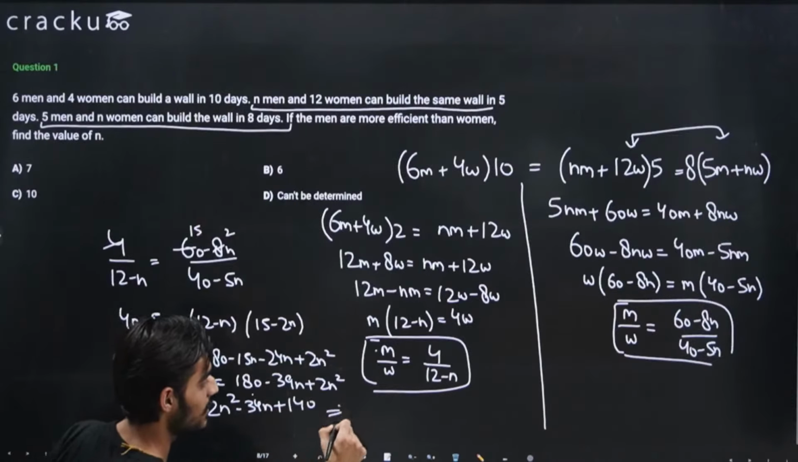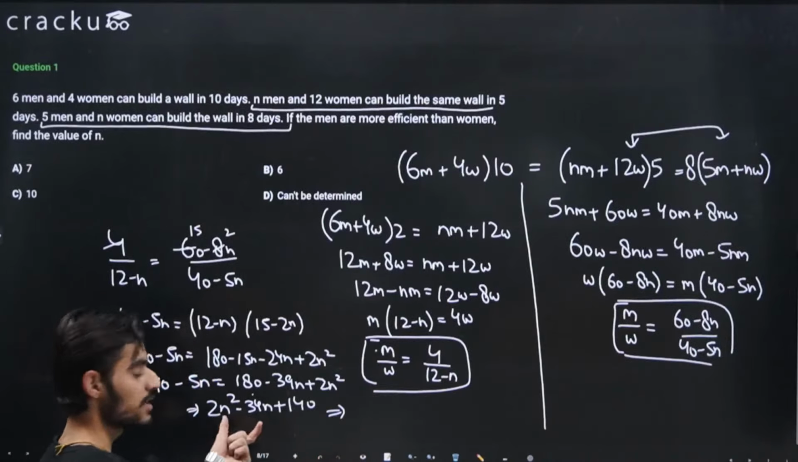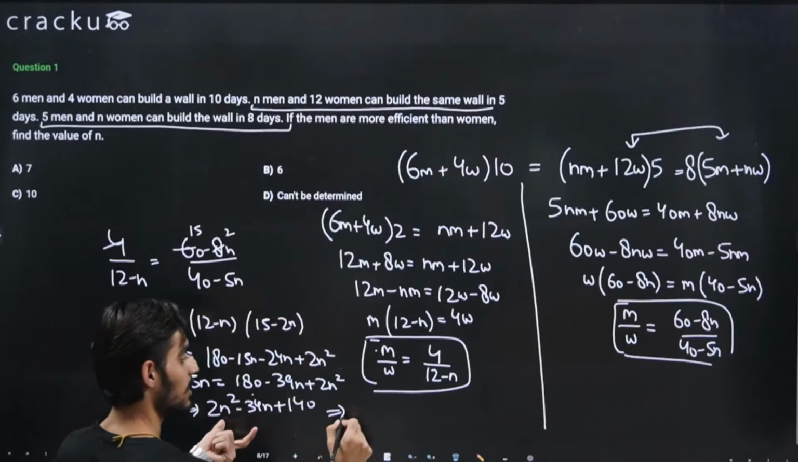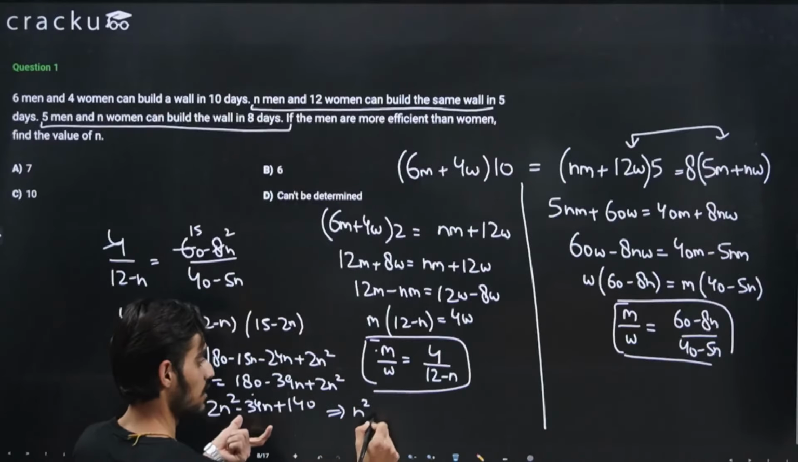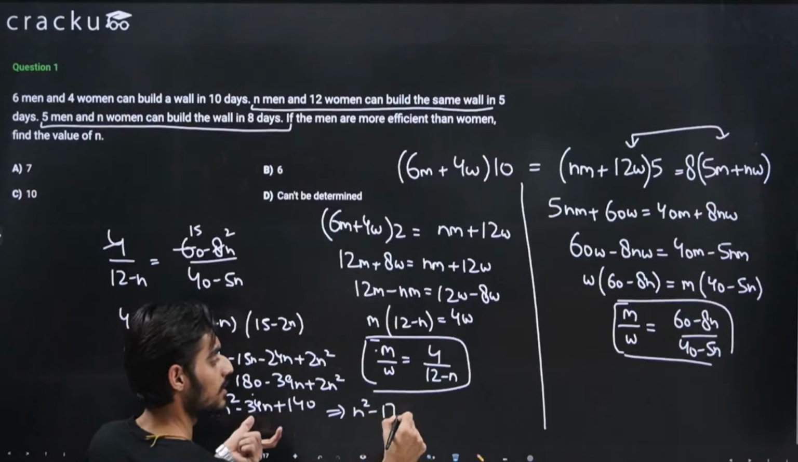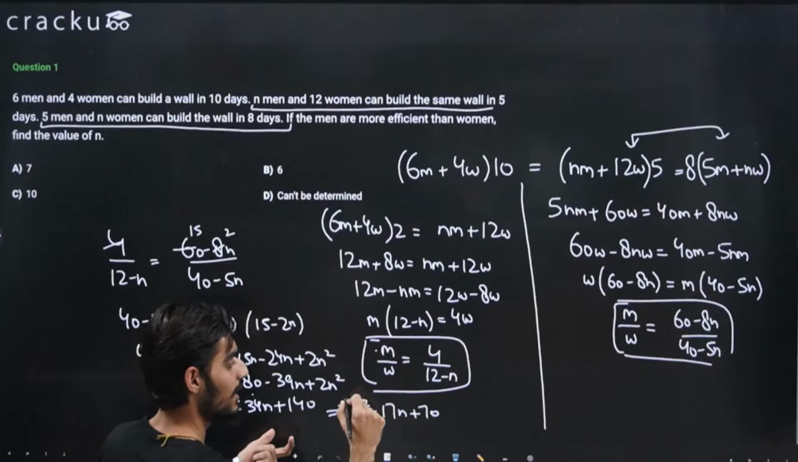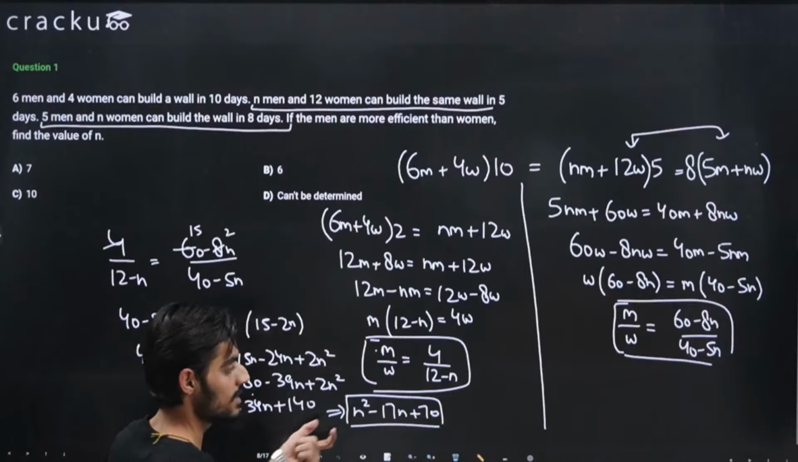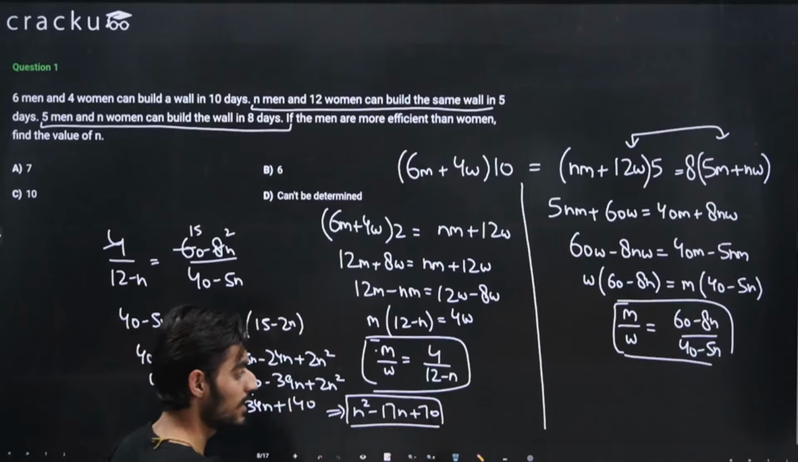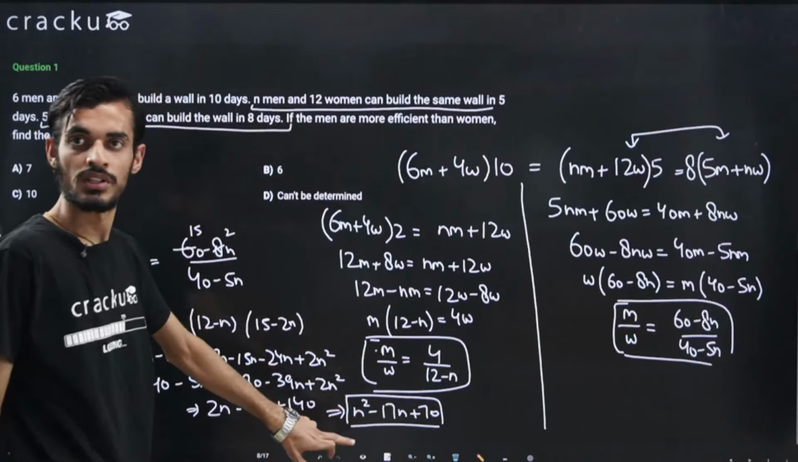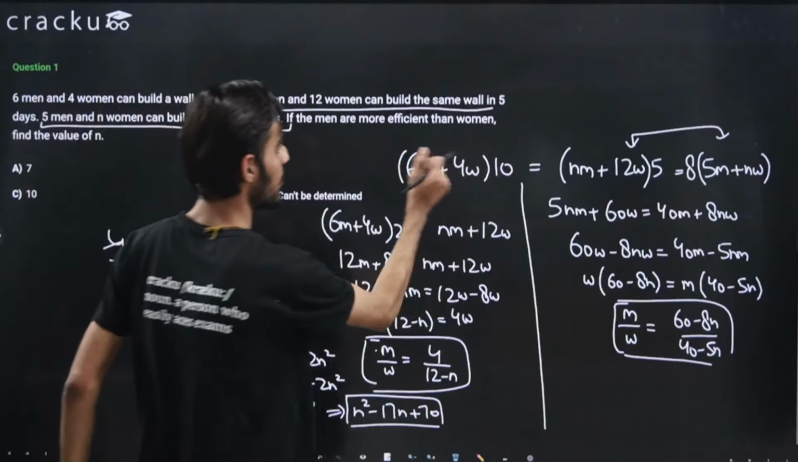Now I think this should be visible. I can just cancel out 2 here. So this will come out to be n square minus 17n plus 70. Okay, so this is the equation for the value of n that I'm able to figure out from this. So this is the quadratic equation. I think you can easily solve the quadratic equation. I'll just clear it out and write it here.